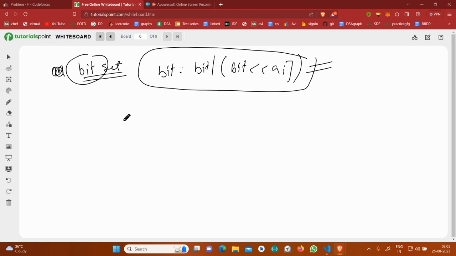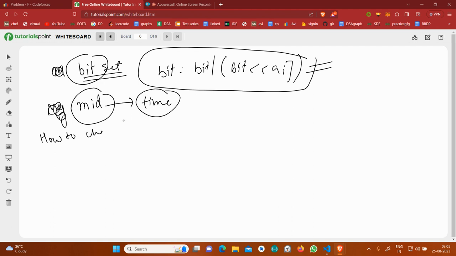And now my approach is, since I am applying binary search, suppose mid is the time for which I have to check. Now I am telling the approach how to check for mid time.